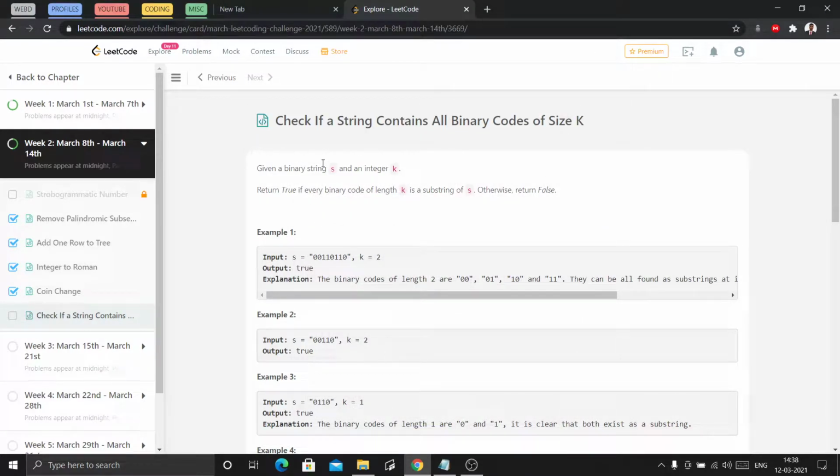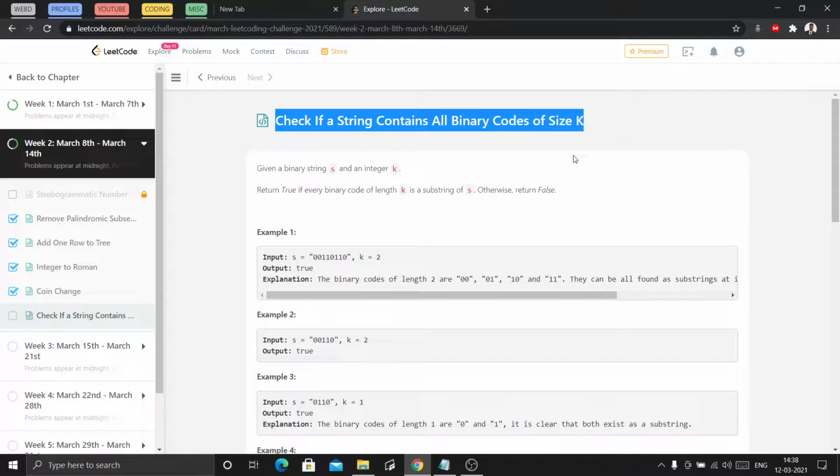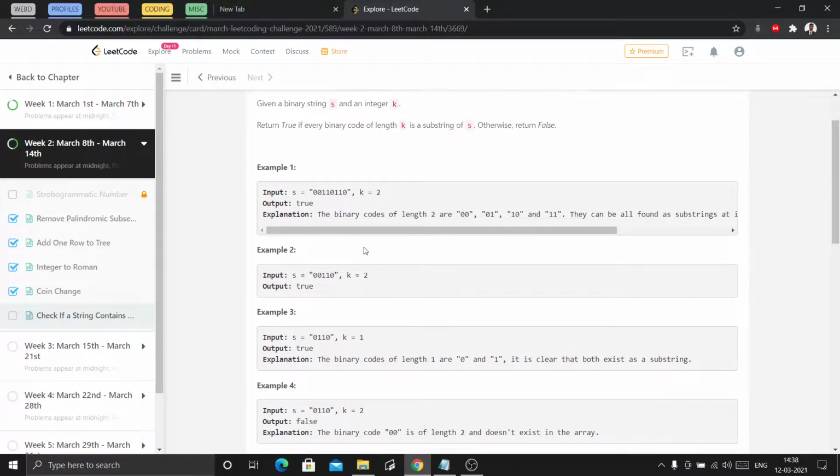So hey guys, let's start with the 12th question of LeetCode March challenge. The question is check if string contains all binary codes of size k. Let's read the problem statement.